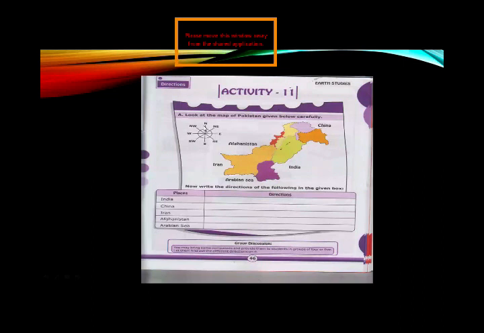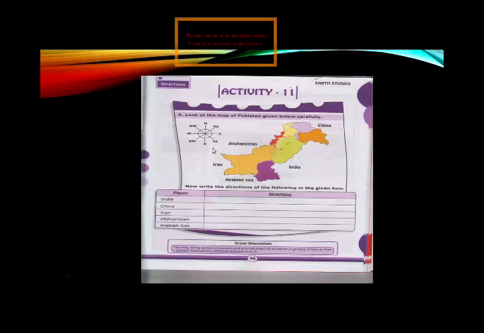Northwest, northeast, southwest, and southeast. Now see the map of Pakistan.